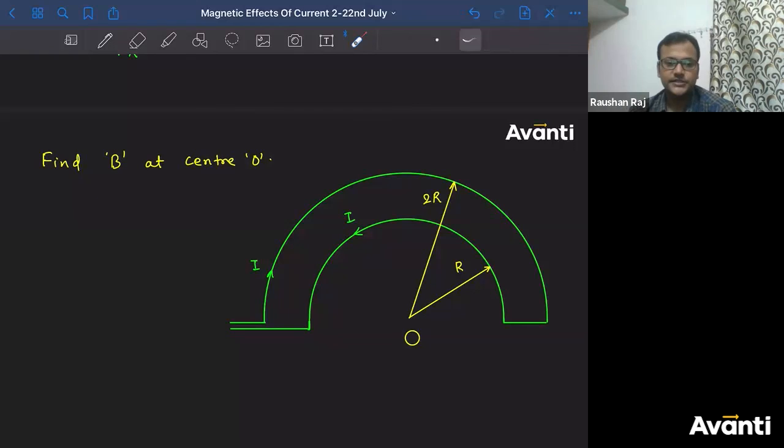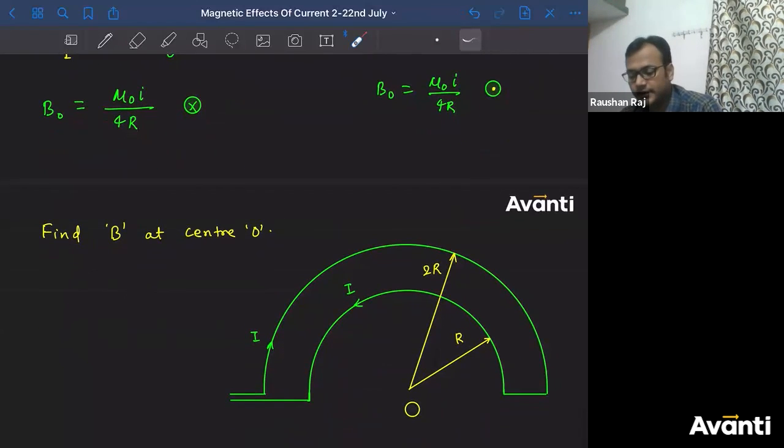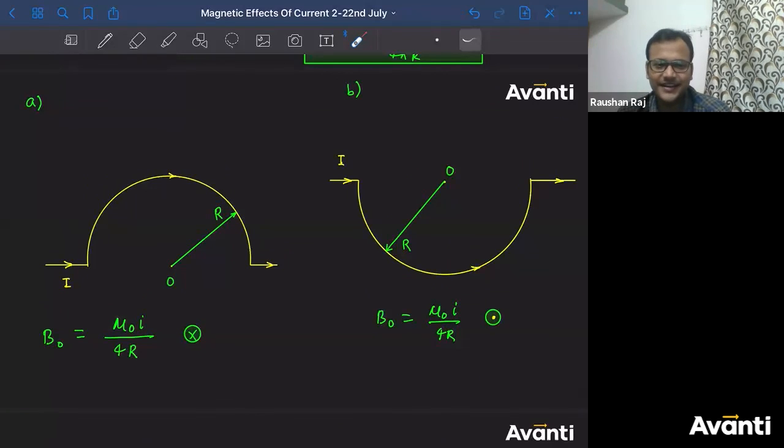Tell me the answer. Consider this distance is very, very small. These are overlapping. Tell me guys, what will be the answer for B at point O? Mu naught I by 2? What is M? In the previous question it was 2R? Abhishek, check the formula.